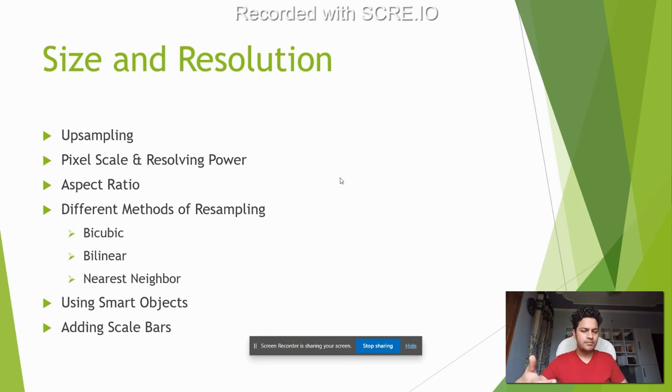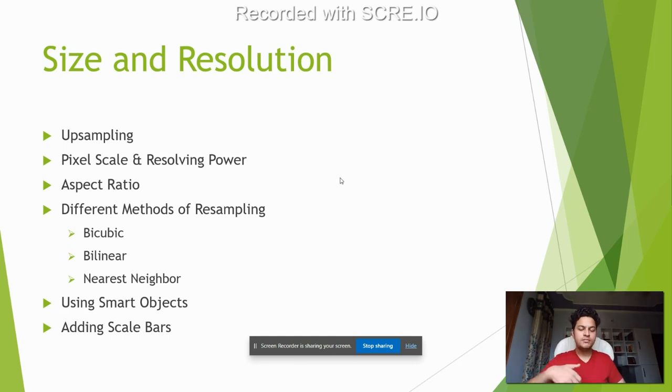We talked about upsampling and downsampling, both basically resampling, and the power of resampling. If you want to, let's say, rotate an image, it's better to upsample it by a factor of, let's say, 10, then rotate it, and then downsample it back by a factor of 10. That helps improve the quality rather than just rotating it. We talked about pixel scales and resolving powers, something space cameras usually have to keep in mind. Pixel scales and aspect ratio are very basic photography concepts.